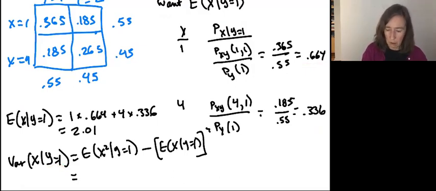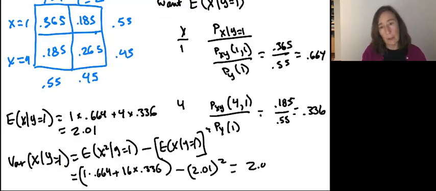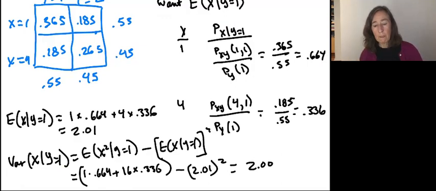So it's 1 squared is 1 times 0.664 plus 4 squared is 16 times 0.336. My conditional expectation of x squared minus the square of the conditional mean, 2.01 squared, and that equals 2.00. Okay.